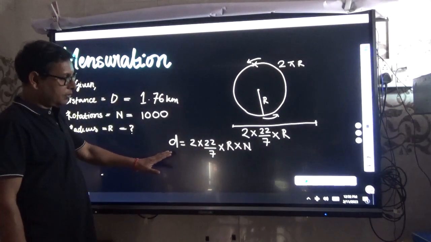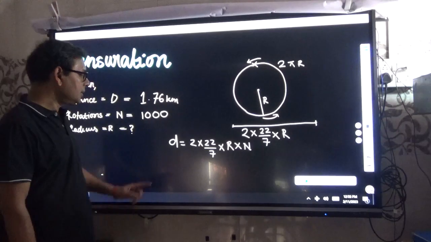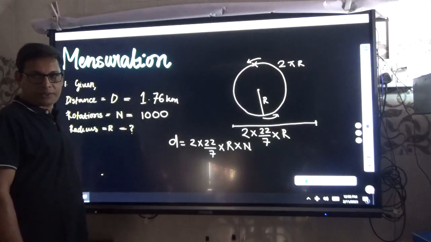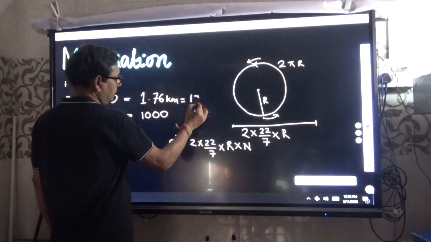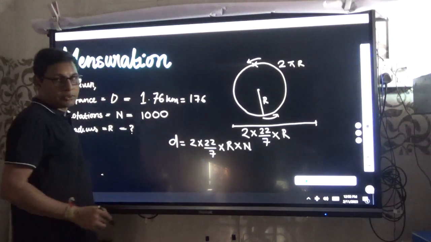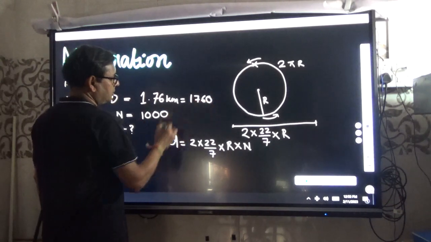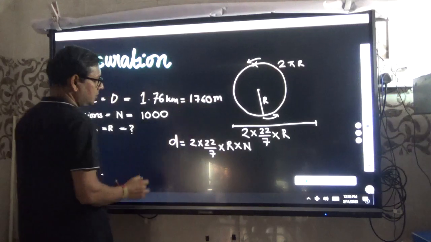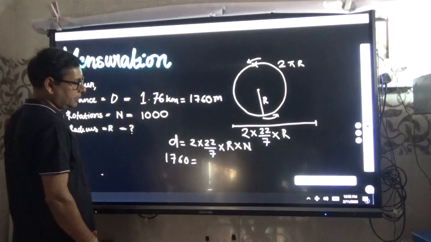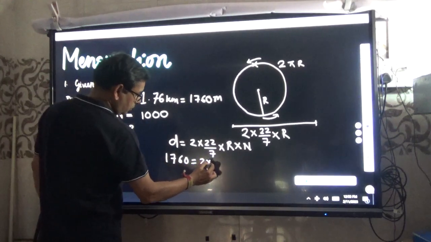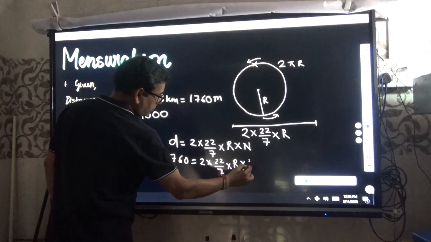So the distance covered by n rotations is equal to 2 pi r into n. And this distance is given as 1.76 kilometer. Okay, so we can convert it to meters. 1 kilometer is 1000 meter. So if you multiply 1.76 into 1000, it will become 1760 meter. So this distance is 1760. Correct? Yes. 2 into 22 by 7 into radius into number of rotations, which is also given, 1000.